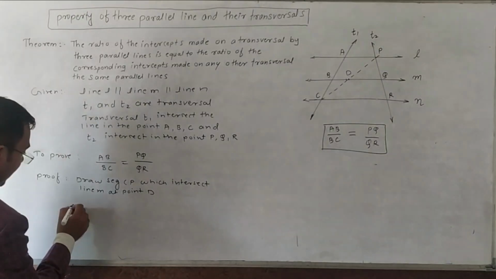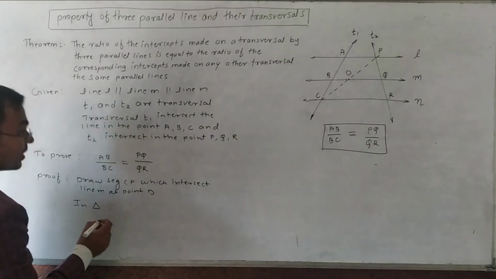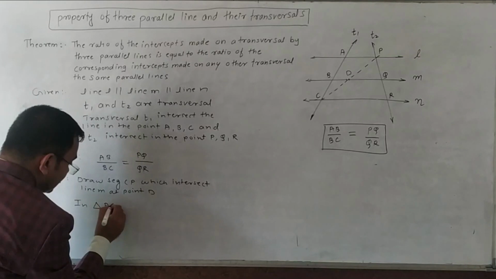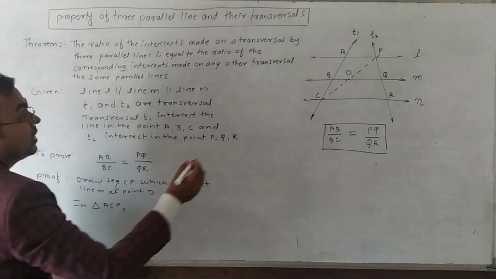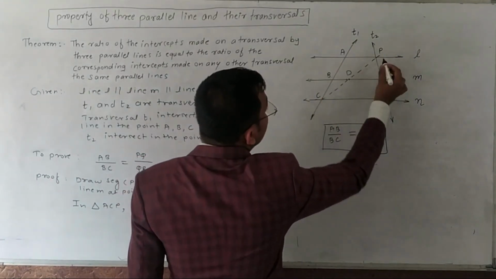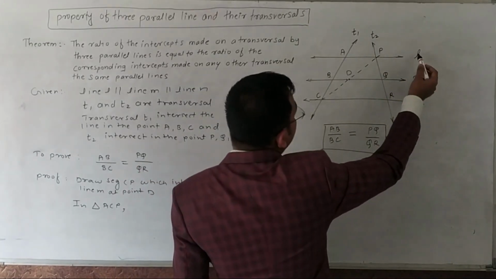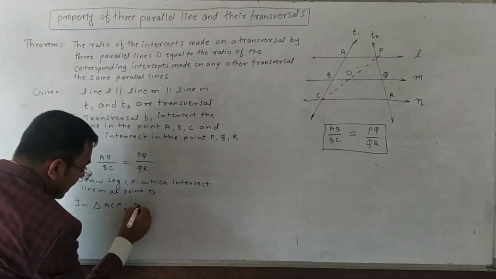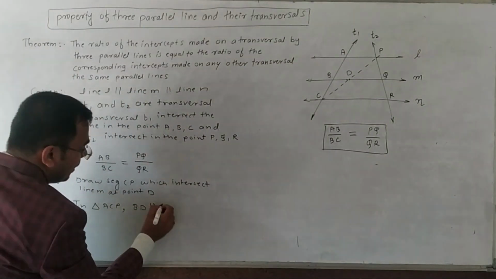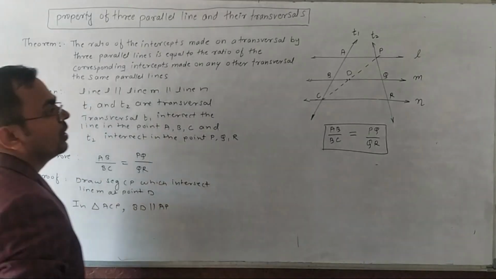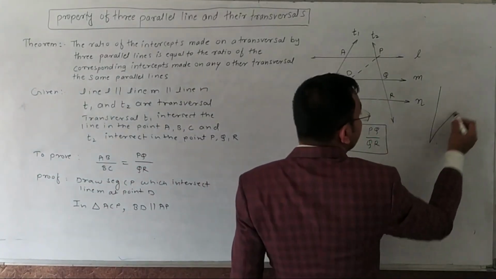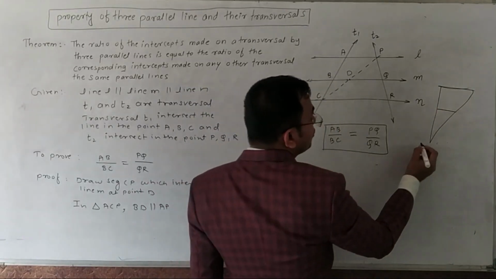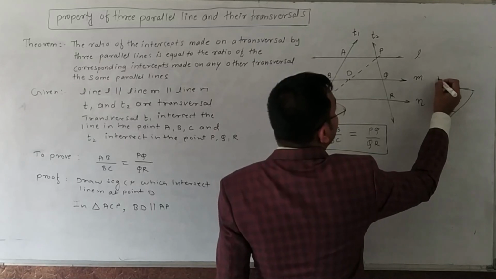Now in triangle ACP, BD is parallel to AP. Why? Because line M is parallel to line N, that means the parts are also parallel. So in this triangle, this is parallel to this, which means we can use the basic proportionality theorem.